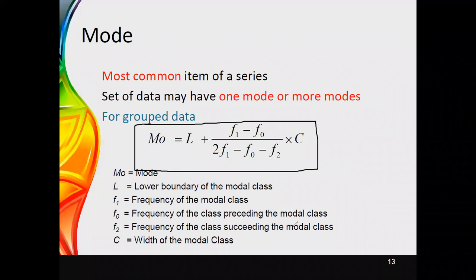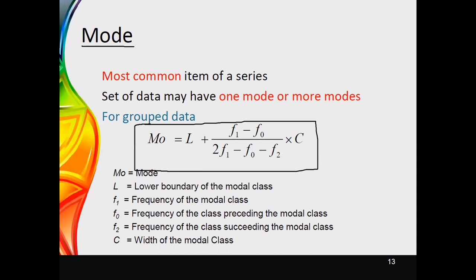F0 is the frequency of the class preceding the modal class, and F2 is the frequency of the class succeeding the modal class, where C is the width of the modal class. These are the interpretations used for the terms inside this equation, and you can use this equation to calculate the mode of a group data set.